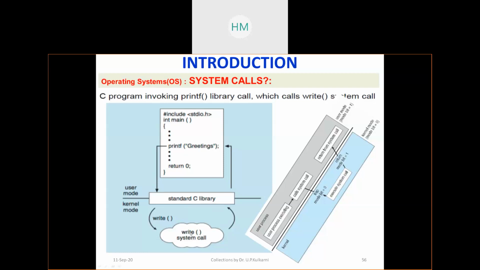That in turn executes that one and gives a result back to you. And this is the diagram that all of you have seen, how things work in user mode and kernel mode, right? So your printf uses a C library, which in turn uses a write system call. The operating system provides a set of system calls for process management, file management, and device management. So this is a generic view of what system calls are.